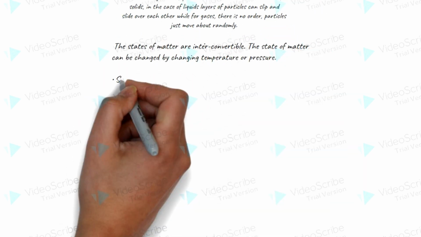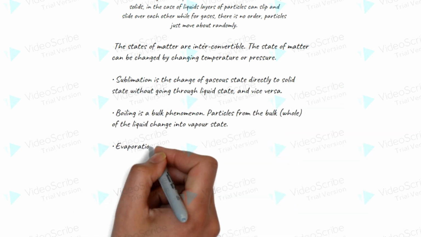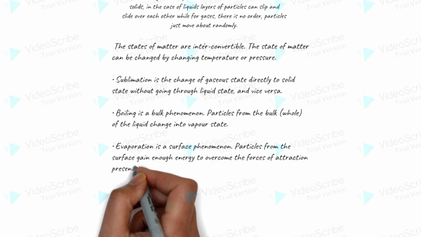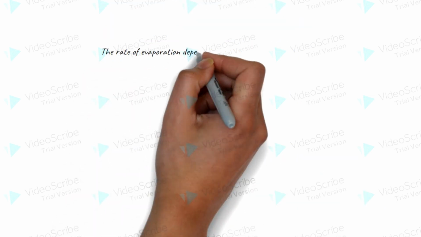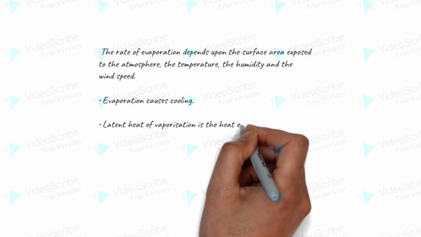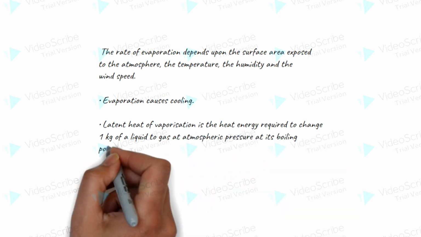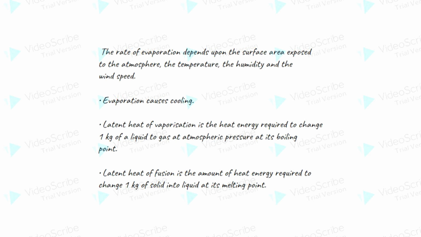Evaporation is a surface phenomenon. Particles from the surface gain enough energy to overcome the forces of attraction present in the liquid and change into the vapor state. The rate of evaporation depends upon the surface area exposed to the atmosphere, the temperature, the humidity, and the wind speed. Evaporation causes cooling.